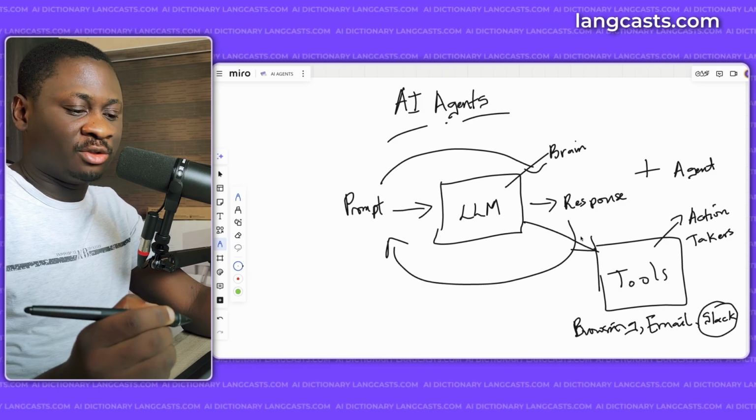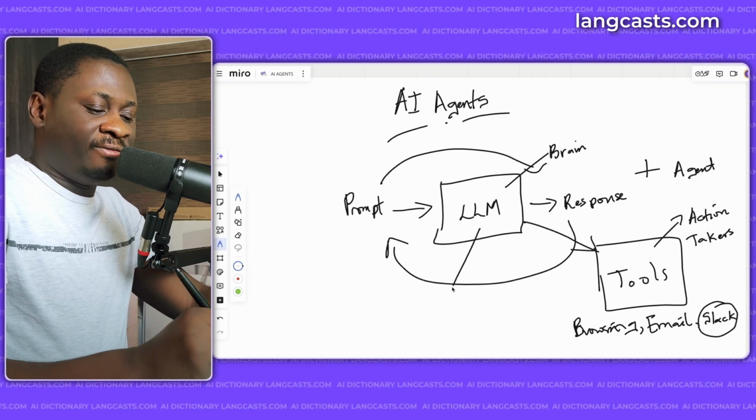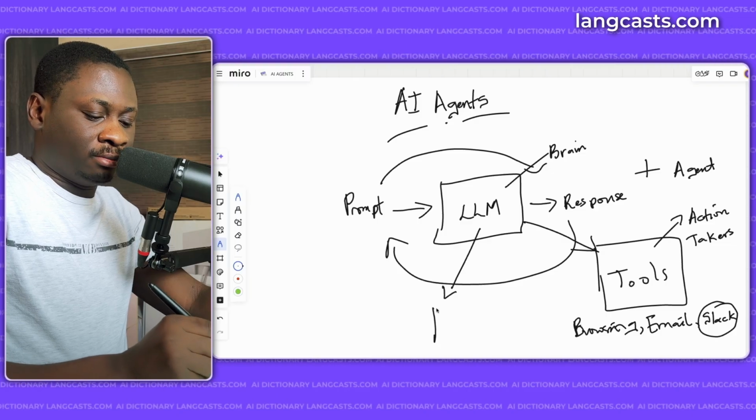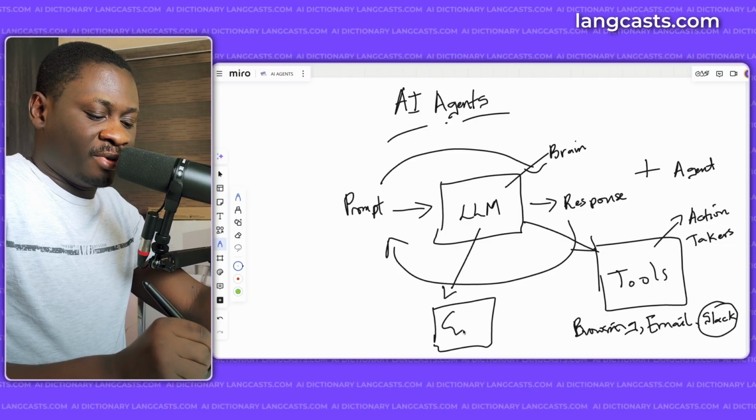Now, we can also improve our agents. It's not limited to just giving them tools. We can give them memory. Let me try and draw a brain here. I said this is a brain.